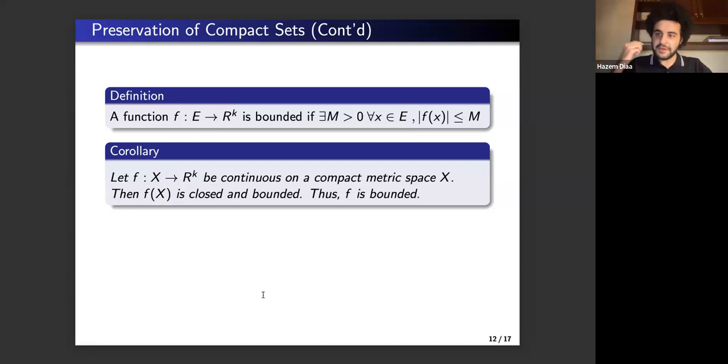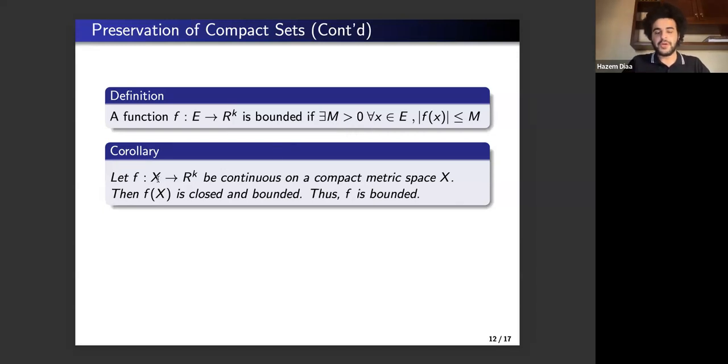Now let's visit another definition that would help us. A function f from E into the Euclidean k-space is bounded if there exists a positive real number M such that the absolute value of f of x is smaller than or equal to M for every element x in E. And here is a corollary, an easy one that follows from the last theorem.